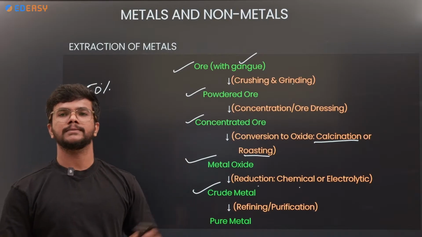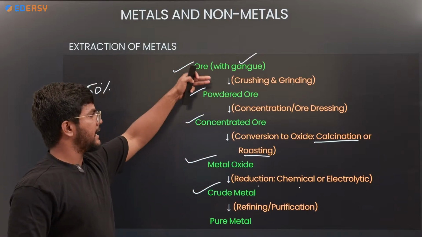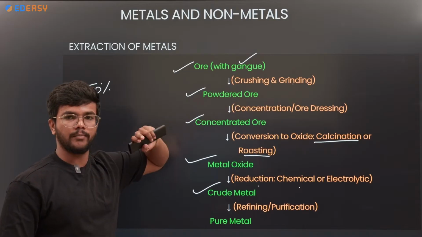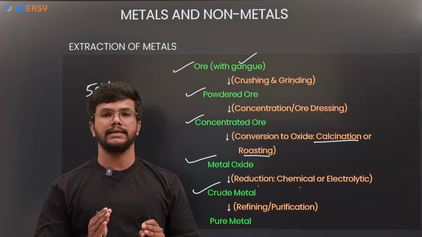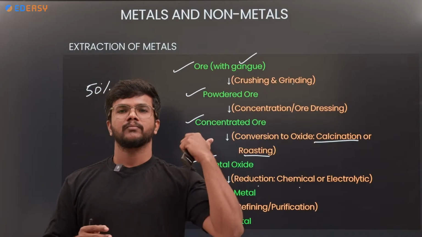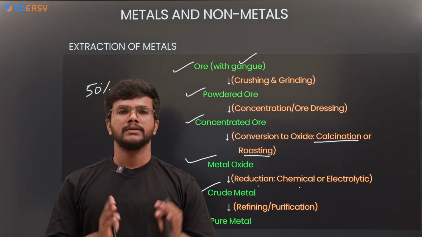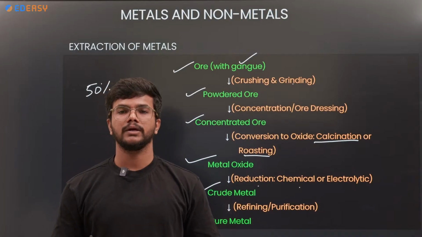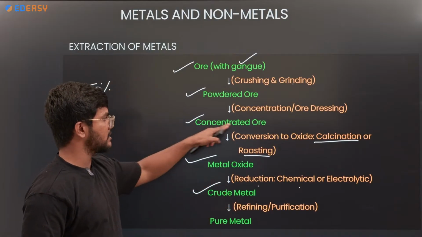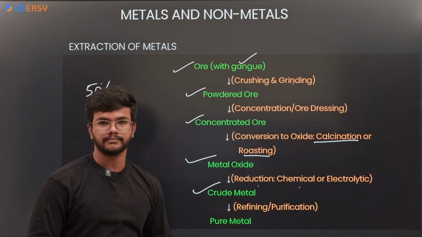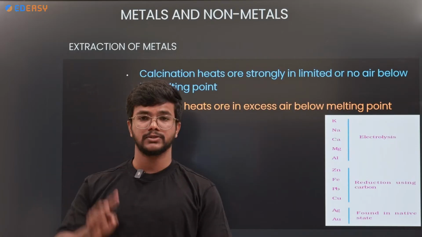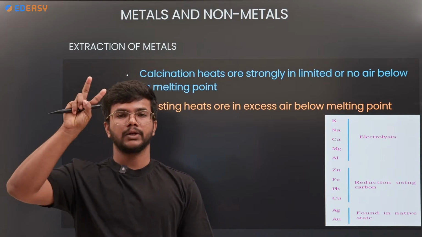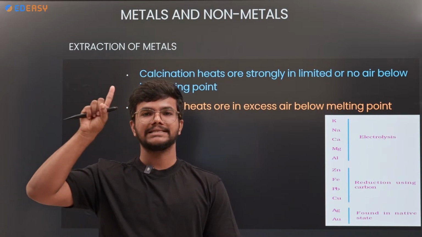So step by step we will discuss every step of the extraction of metal. First is crushing and making the ore into powder form. Dressing we don't discuss because dressing contains washing, magnetic separation, and some other methods, so in our syllabus it is not included. We directly start with the concentrated ore to convert into oxide. So first is extraction of metals. Under the extraction of metals there are two methods, calcination and roasting.